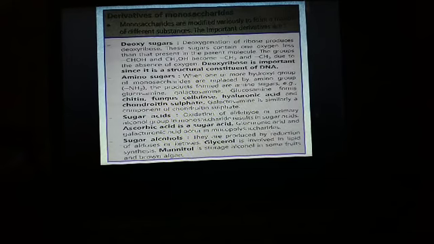Now let us see the derivatives of monosaccharides. Monosaccharides are modified variously to produce different kinds of substances. For example, deoxy sugars. During deoxygenation of ribose, it produces deoxyribose.